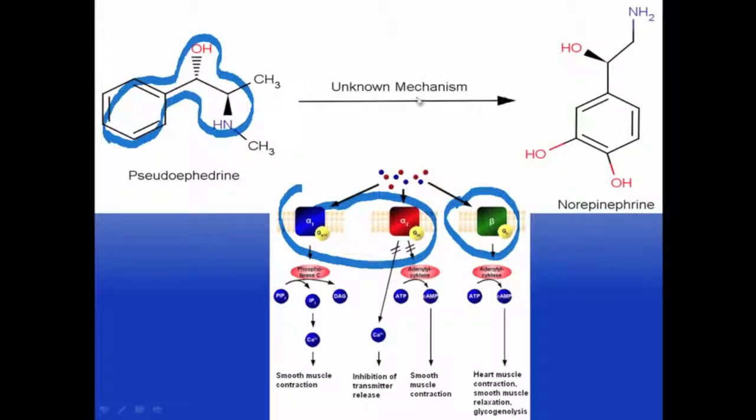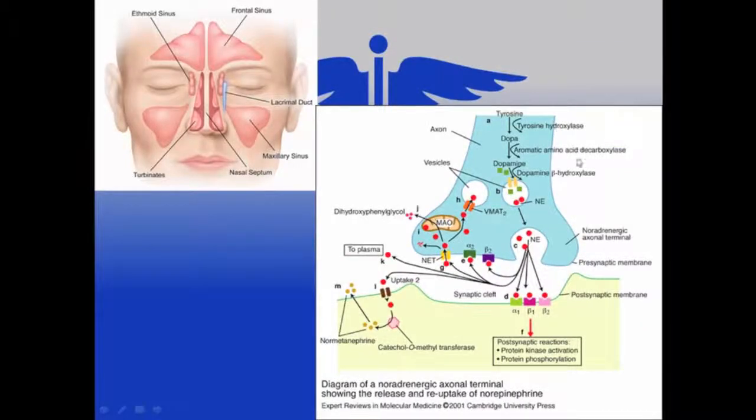Pseudoephedrine is known as a sympathomimetic drug, which means that it mimics the effects of the sympathetic nervous system, i.e. norepinephrine. So there is a potential of molecular mimicry taking place, allowing the adrenergic receptors to recognize both pseudoephedrine and norepinephrine. It's norepinephrine's binding to alpha adrenergic receptors that results in vasoconstriction and decreased mucus production, while relaxation of bronchial smooth muscle is stimulated through its binding to beta adrenergic receptors.